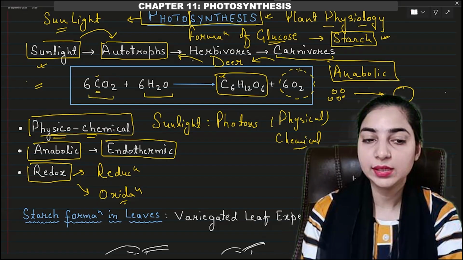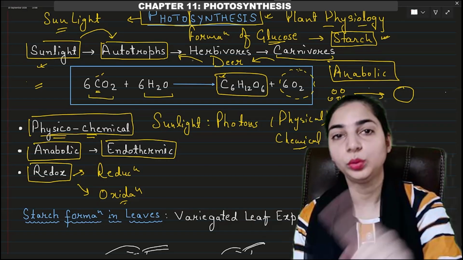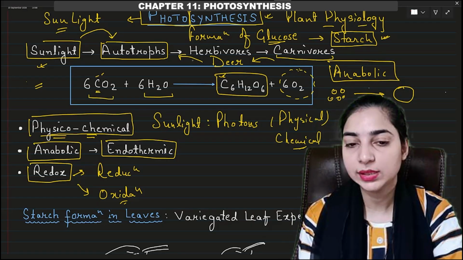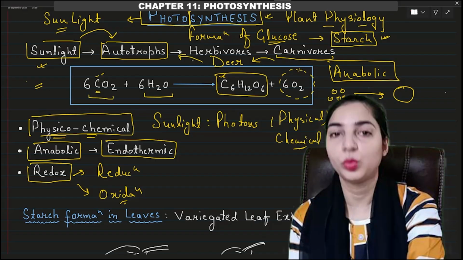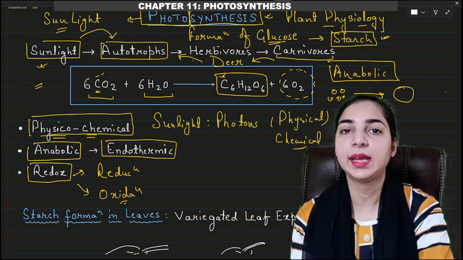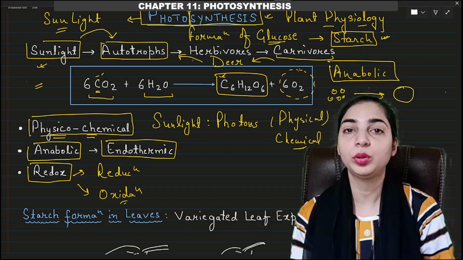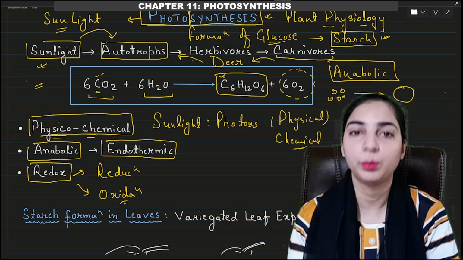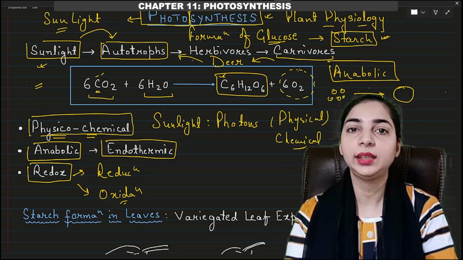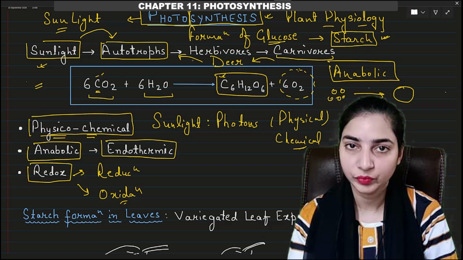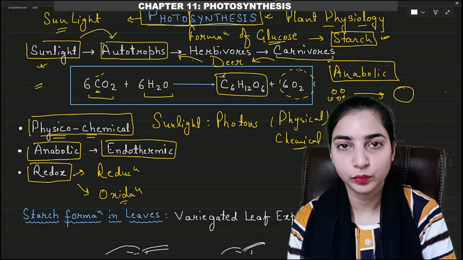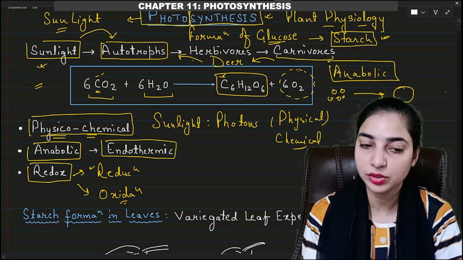But when it is converted into glucose, then in glucose you can see we have C6H12O6. That means 6 carbons and 6 oxygen. So here the number of oxygen has become equal to the number of carbon. So we can say that the number of oxygen has reduced. Okay, so there is reduction in the number of oxygen, therefore it is a reduction reaction.